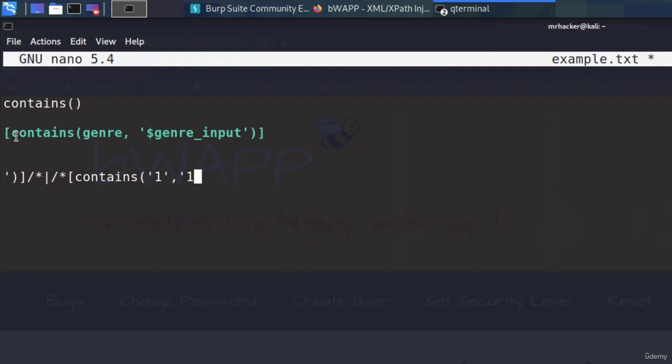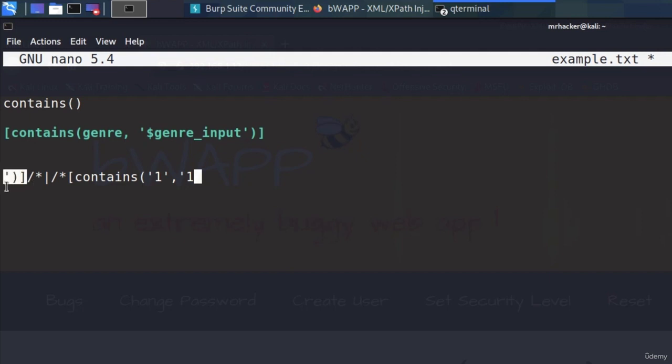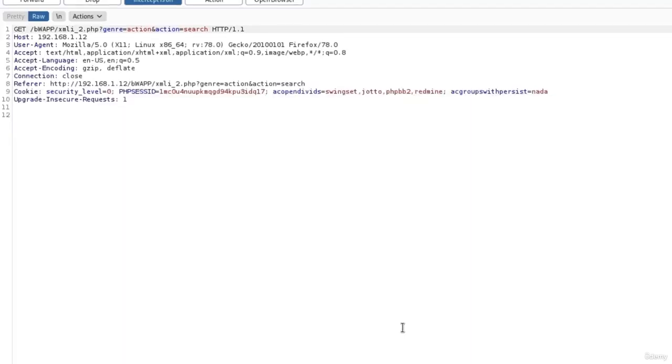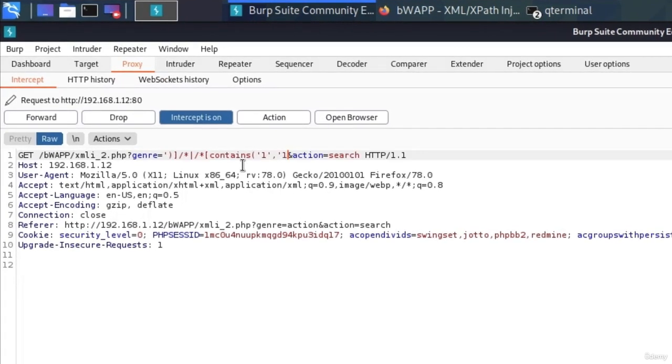So what we did right here is we pretty much closed off this code in the application by specifying these three signs. Then we added our own contains function, and the leftover signs that we closed off in the application code are getting added at the end right here, therefore we don't need to type them in twice. If we copy this code and we go and intercept our request once again, instead of typing action, we can delete this and specify our code, which is this one right here.